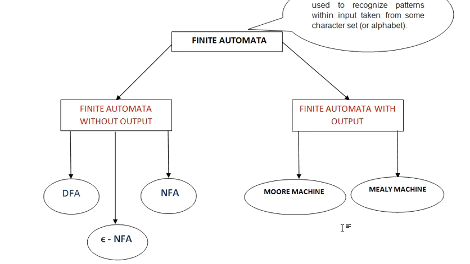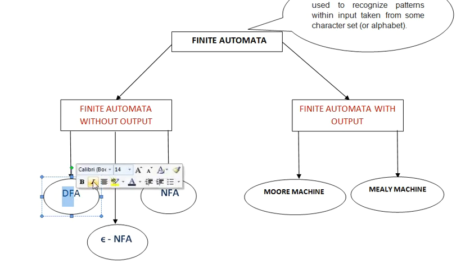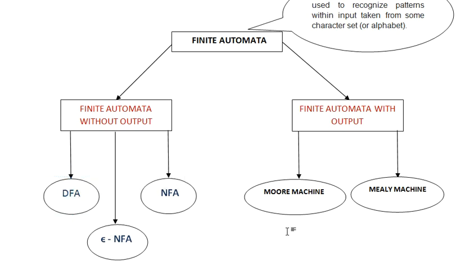So this is all about an introduction to finite automata and its types. Hope you have understood how this has been categorized, and in the next lecture we will learn the first category without output, that is DFA, deterministic finite automata, and its construction process and everything.